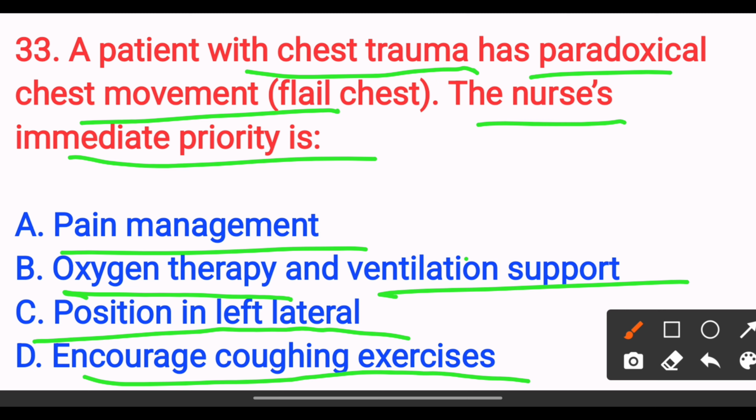The answer is option B, oxygen therapy and ventilation support. Because flail chest impairs the breathing, airway and oxygen are the priority before pain control. At first we have to control the oxygen therapy and ventilation support. After that we have to manage the pain. Next,